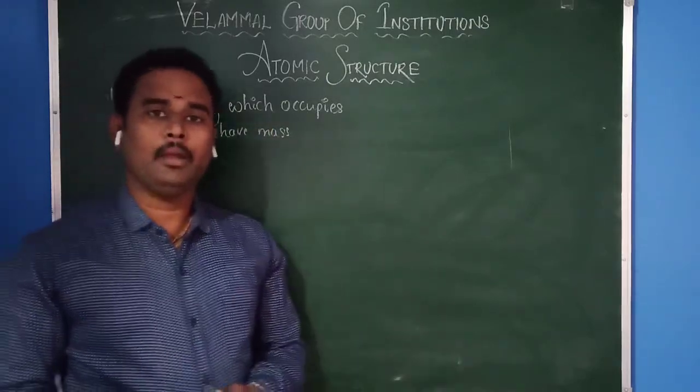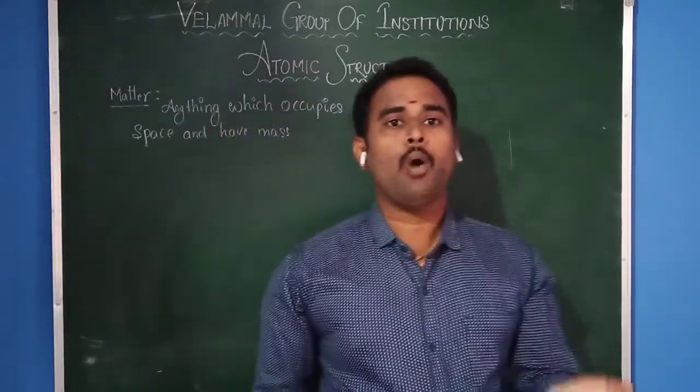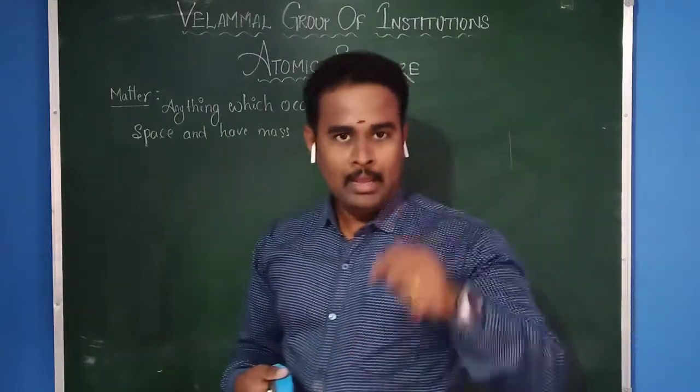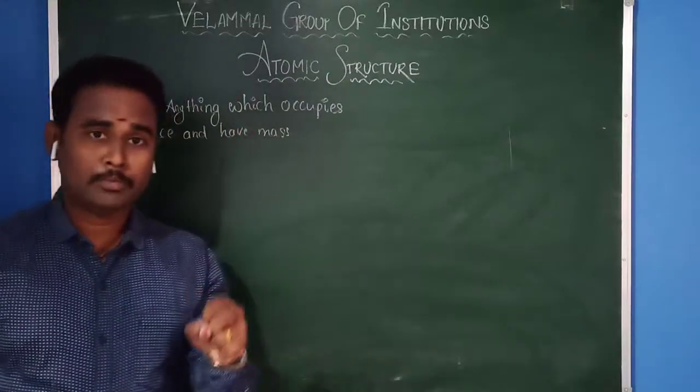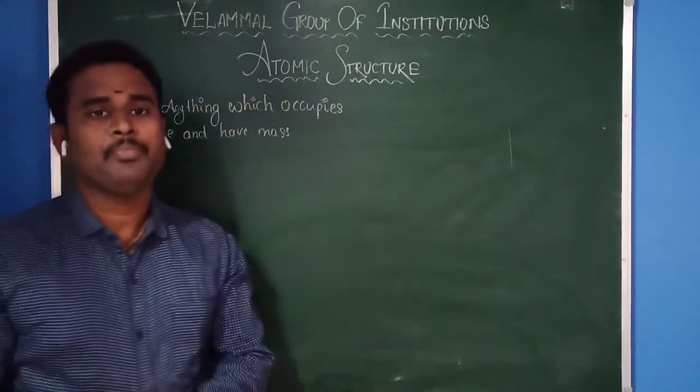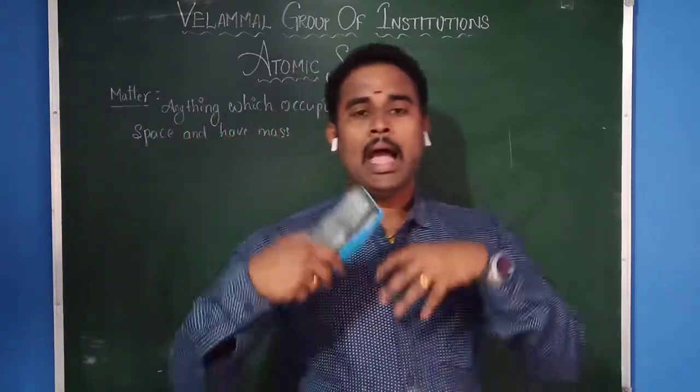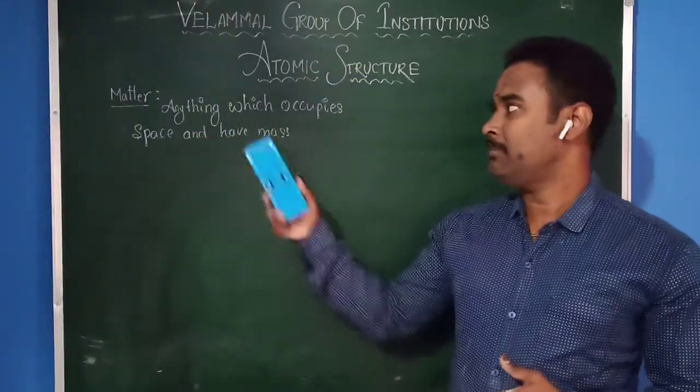Then what will happen? The inflated balloon will have more weight compared to the empty balloon. So we can conclude that air also occupies space and has some mass. Therefore, anything which occupies space and has some mass is called matter.